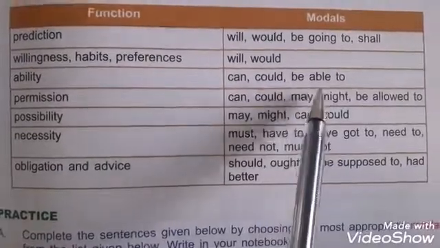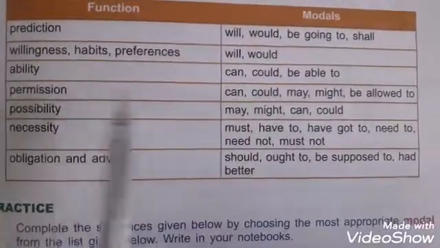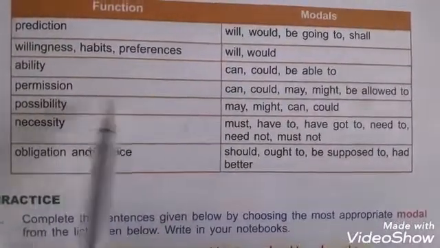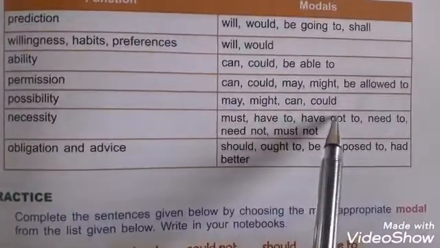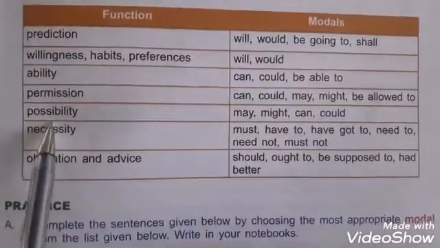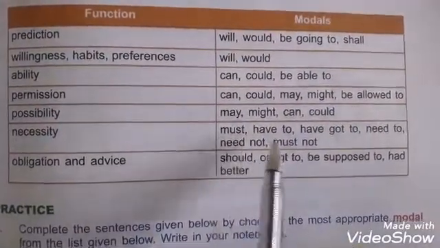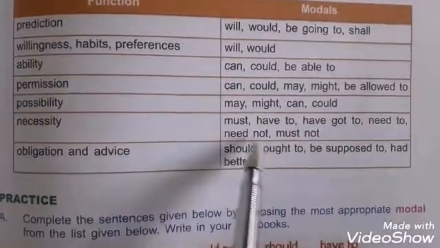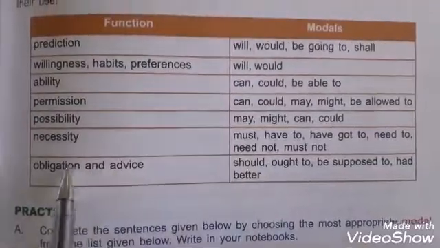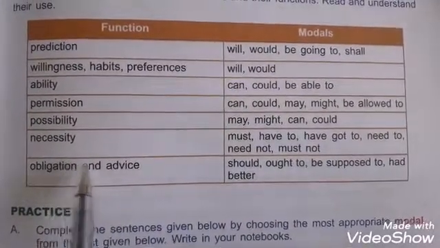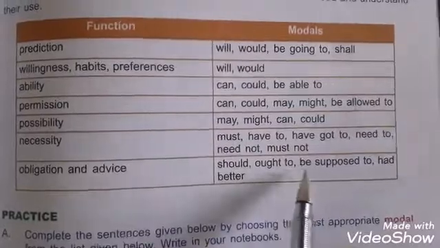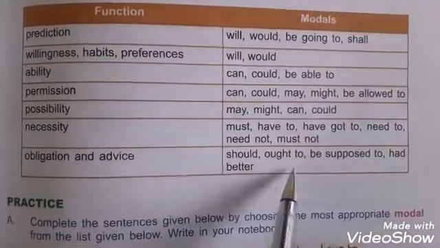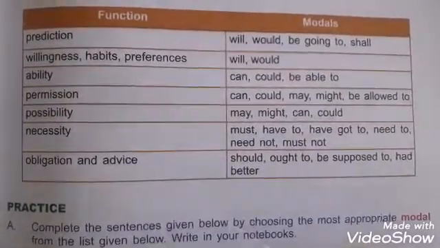Can, could, be able to, they show ability. Can, could, may, might, be allowed to, they also show permission. May, might, can, could, these modals show some possibility in a sentence. Must, have to, have got to, need not, must not. These modals show some necessity in the sentences where they are used. Should, ought to, be supposed to, had better. These modals show some obligation and advice.